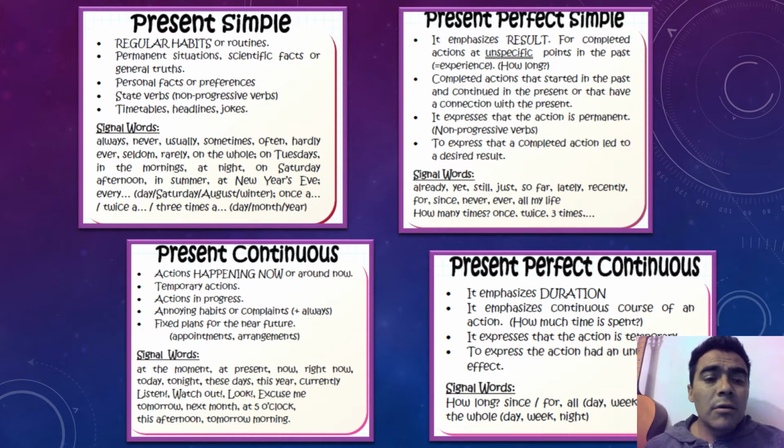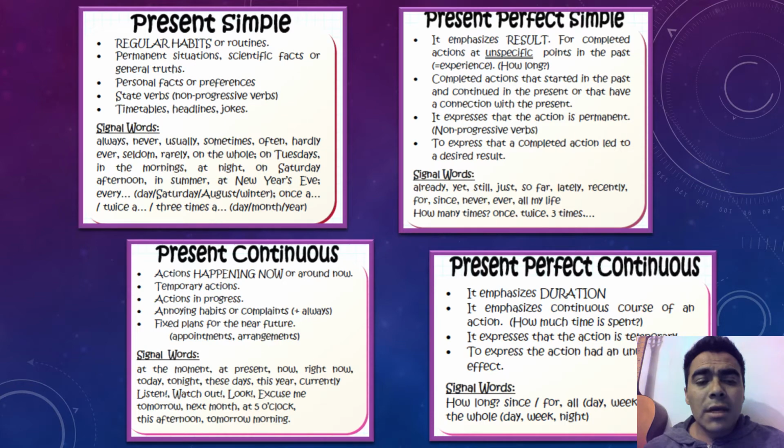Okay. So then we have the present continuous. The present continuous represents activities that are in progress right now, at the moment of speaking. We also have expressions like now and at the moment to describe continuous action. It is also called the present progressive, and it's also used for fixed plans for the near future. It is an arrangement that we have already made.